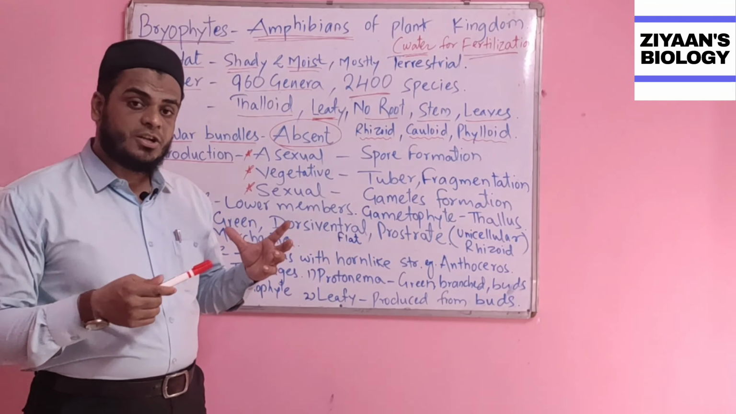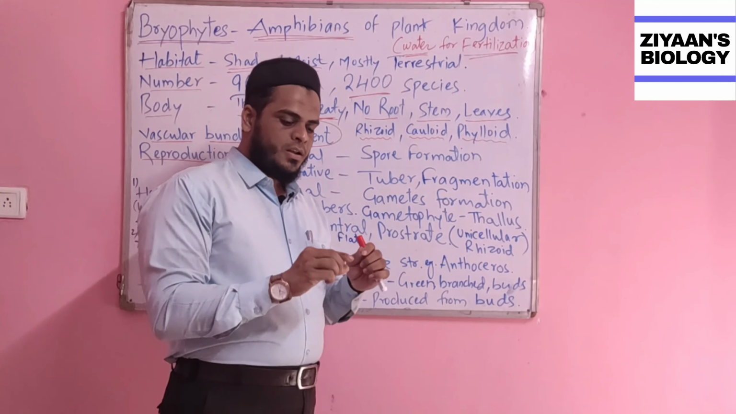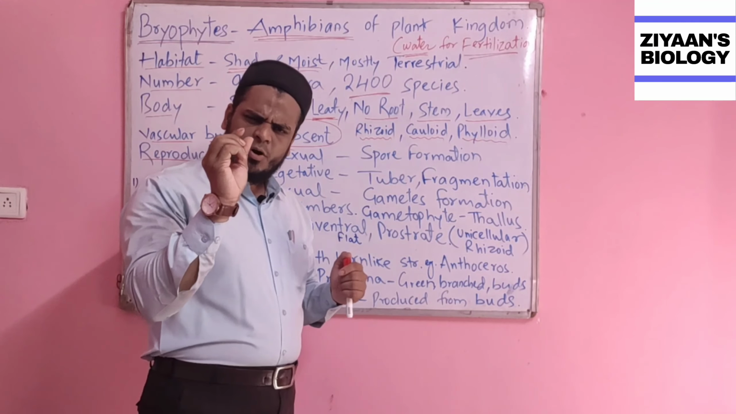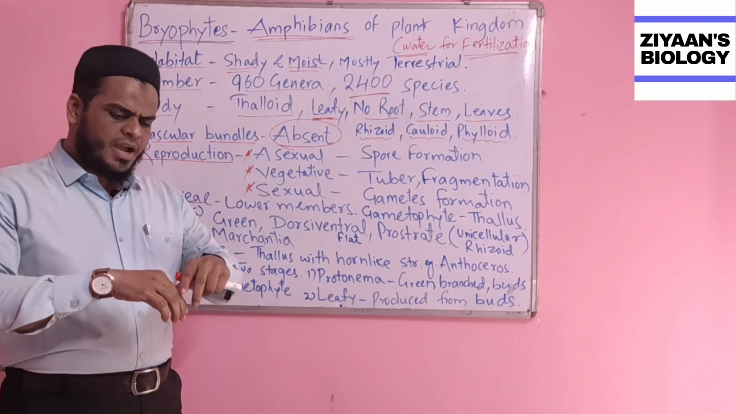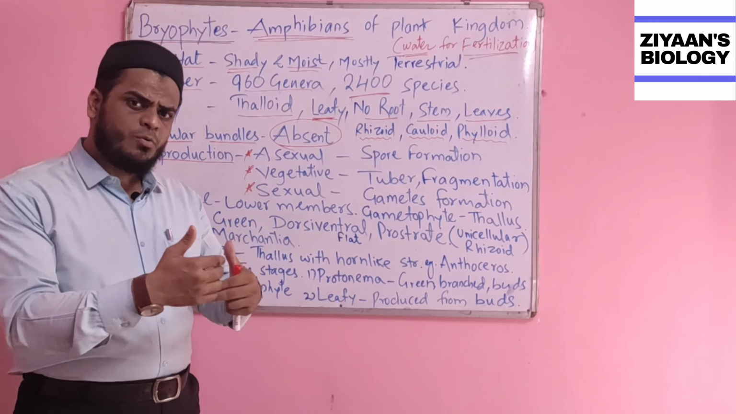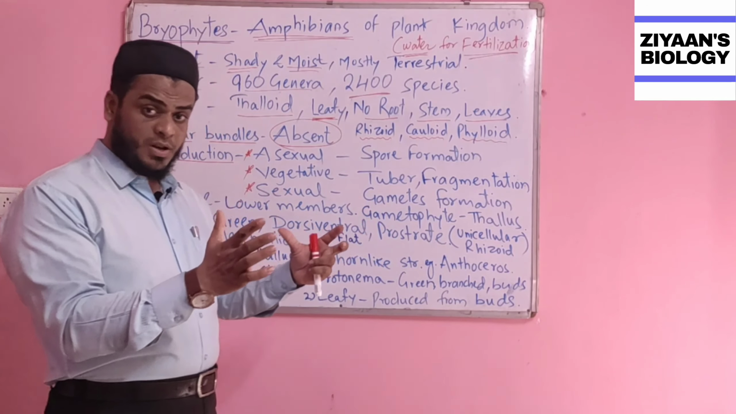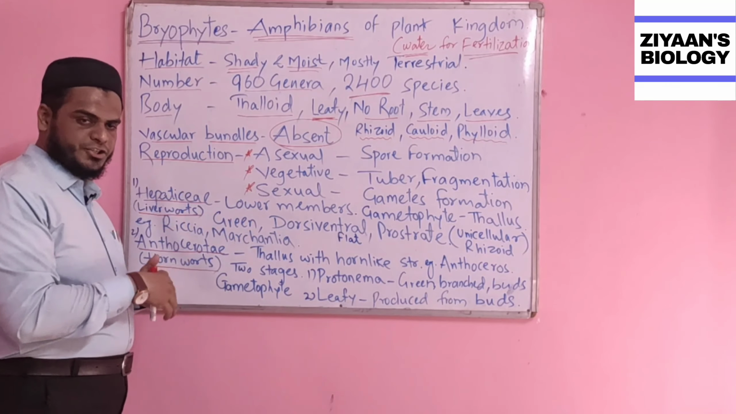Now what does this fragmentation mean? Basically, a small part of the plant body will be detached from the parent body, and that small plant body will be differentiating again, going for division and redivision, and it will be forming a whole new plant individual. That is what we call fragmentation.